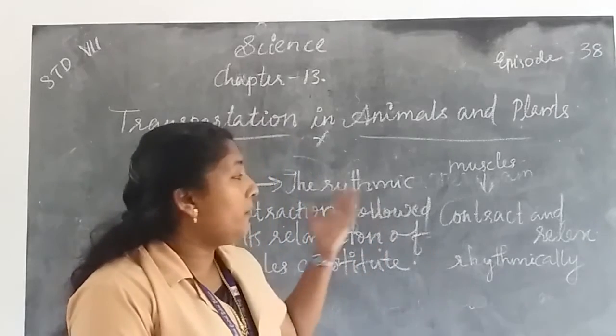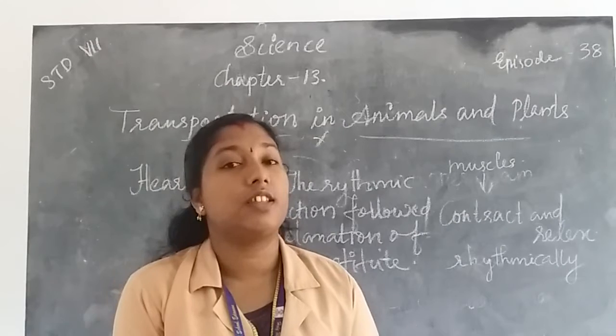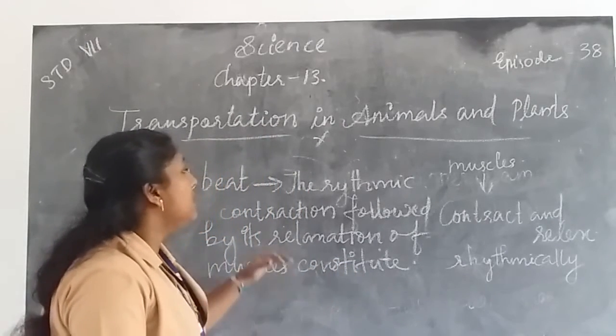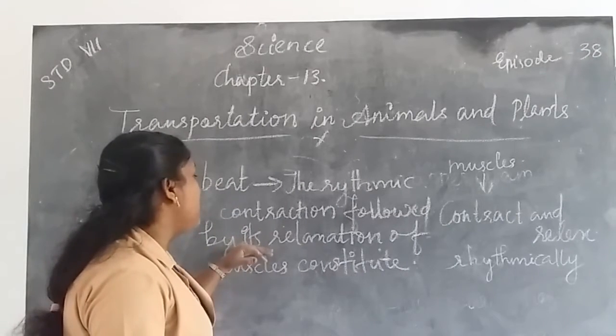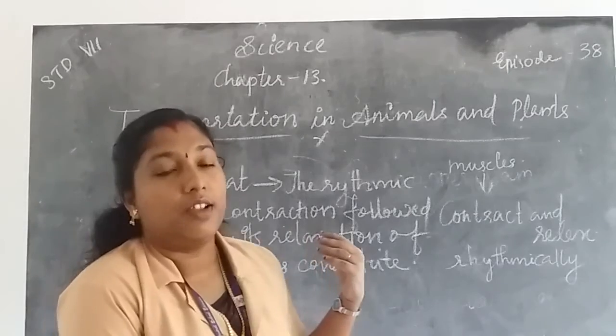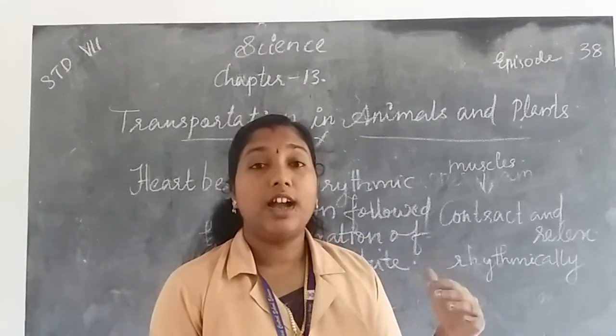Yes, the heart is made up of muscles. Muscles have the ability to contract and relax rhythmically. Due to this, the rhythmic contraction followed by its relaxation of muscles constitute what? A heartbeat.